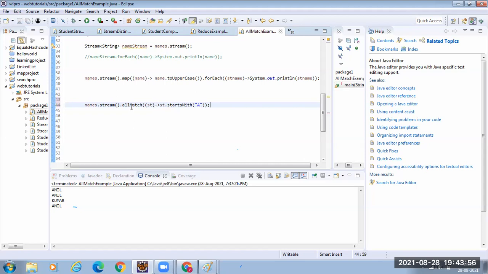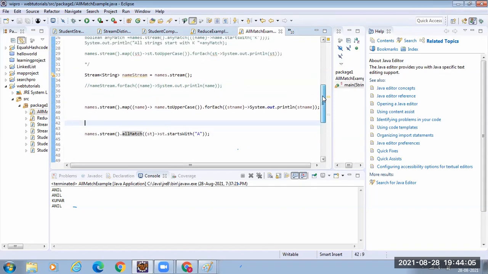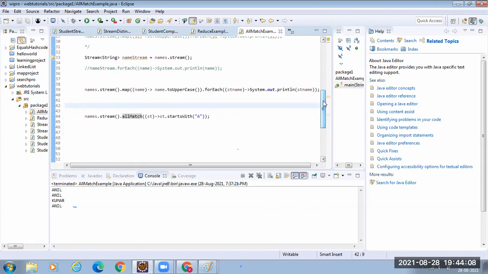Now what happens? This allMatch method takes this filter. This is the logic to find out if all my strings in the stream start with A. If at least one is not matching, it will return false. Only if all the strings in my stream start with A, because this is the condition I have mentioned in the predicate, will it return true. So allMatch will ensure that all the contents in the stream match this condition. Otherwise, it will return false. We will assign it to a Boolean value, allMatching.